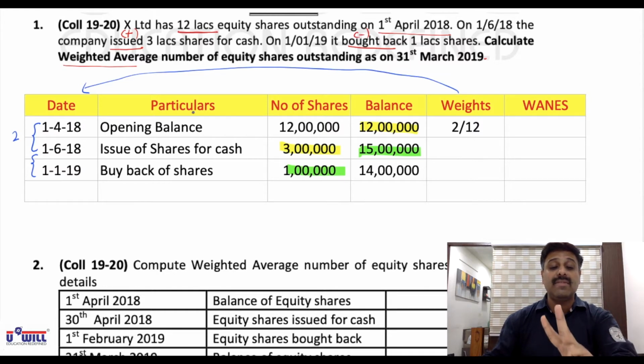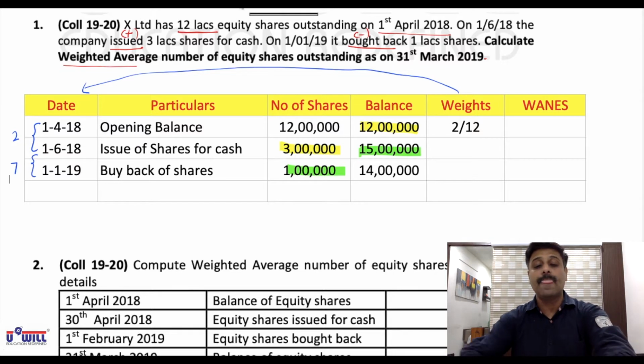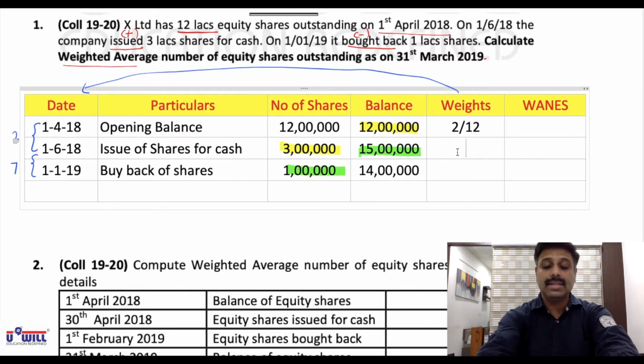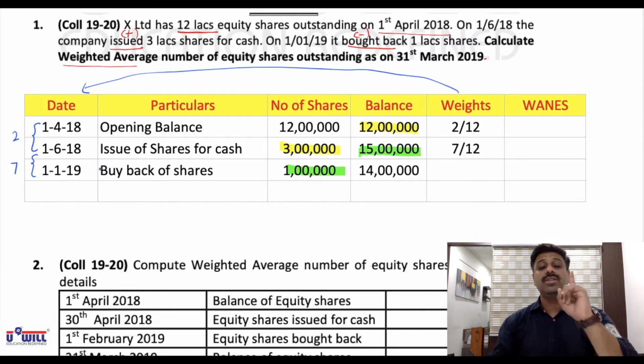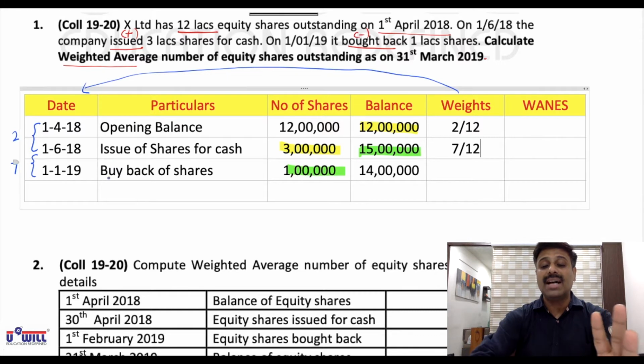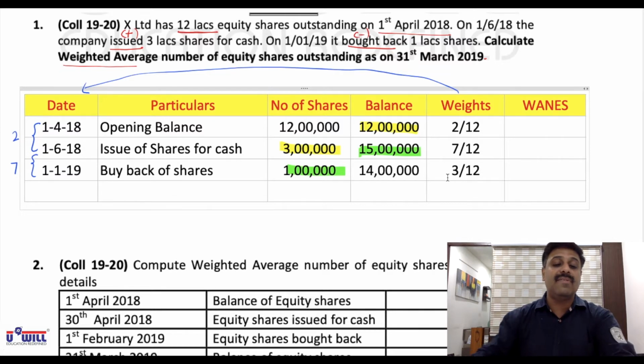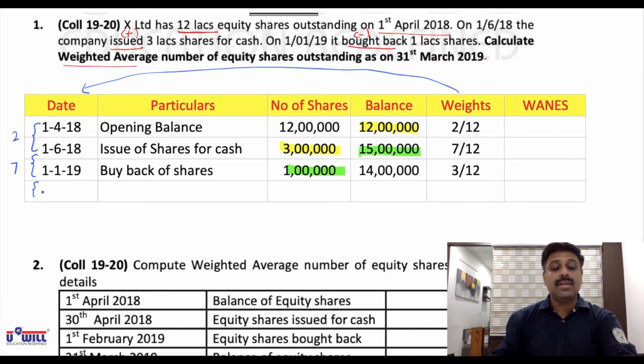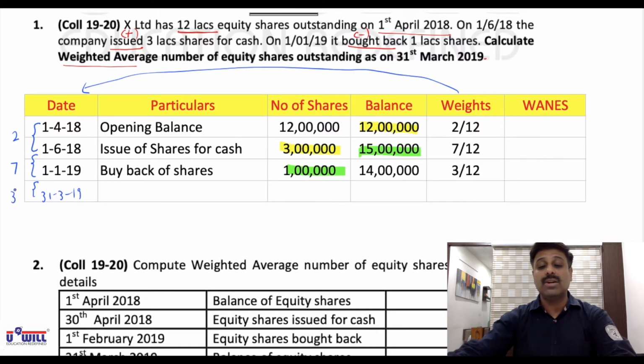January won't be included, so 7 months till December. The weight will be 7/12. Then from January to the end of the year, January, February, March, 3 months. So the last weight would be 3/12. This is how the weight is calculated.